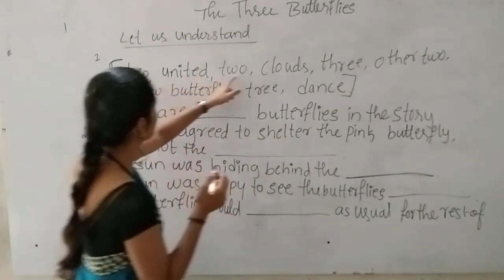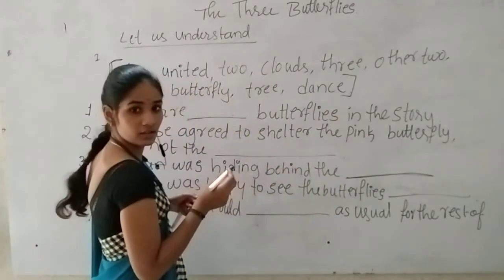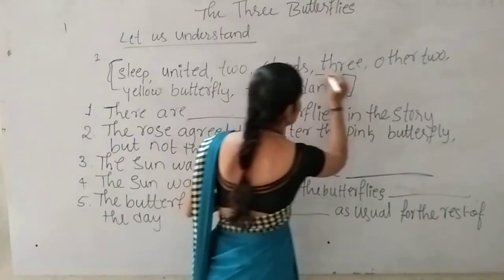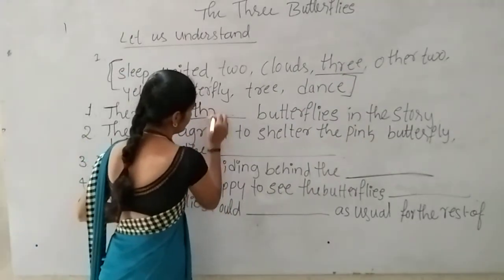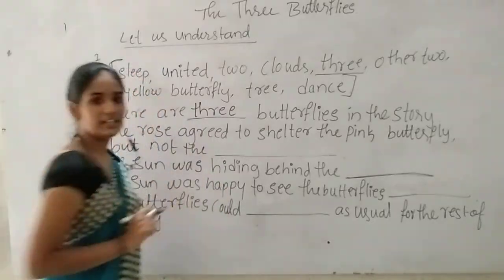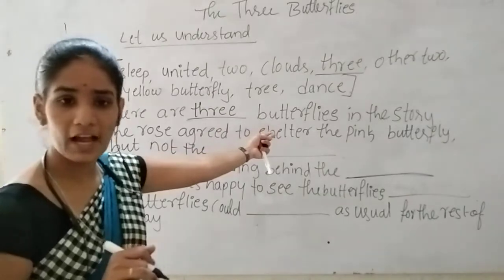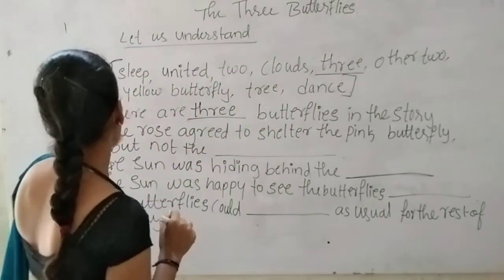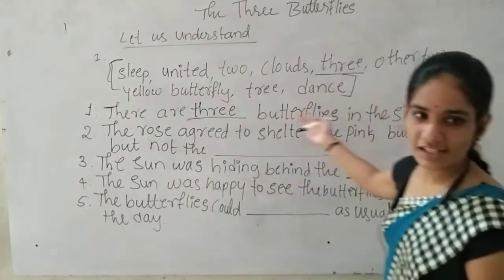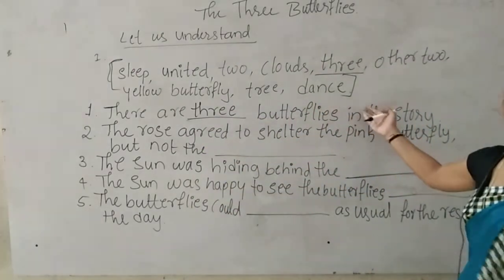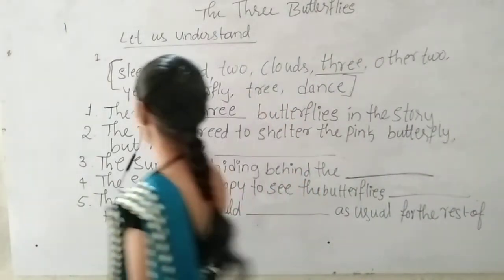Is there any word given as 3 in the bracket? Yes, it is there. So what we have to write here? The answer is 3. Now read the sentence: there are 3 butterflies in the story. Now it has become a complete sentence, and it is giving a complete meaning. Okay, so let us move to the second one.